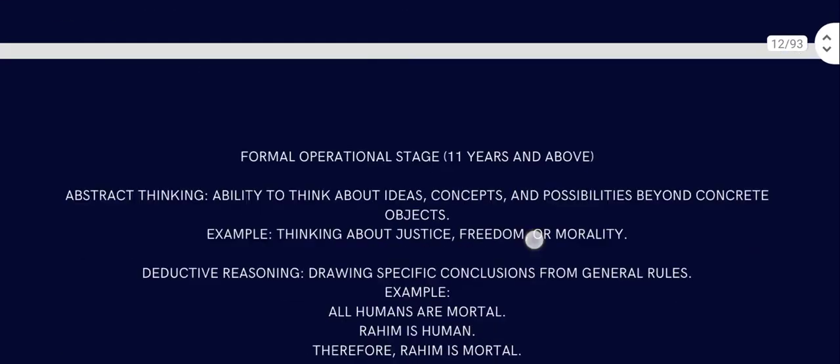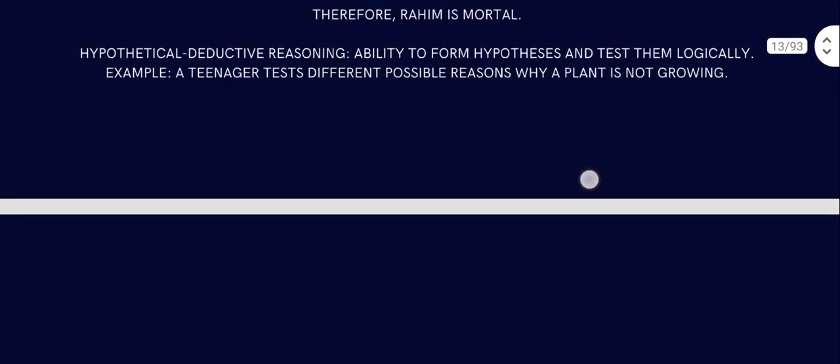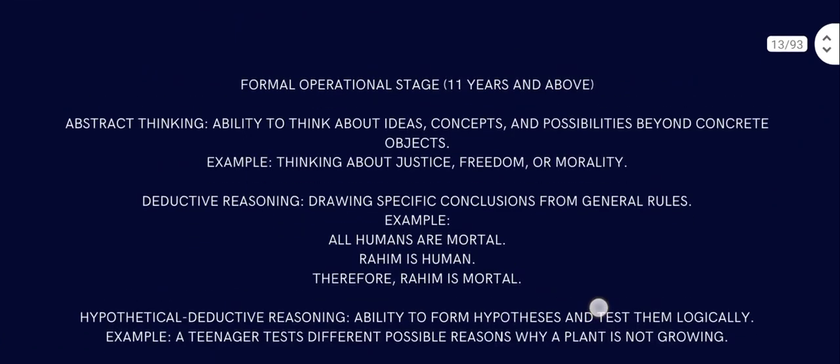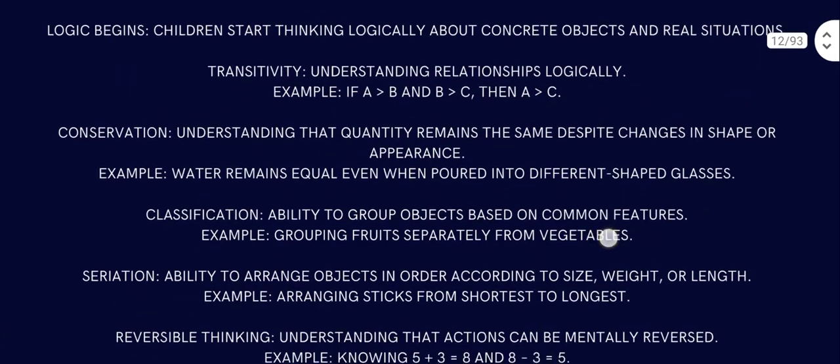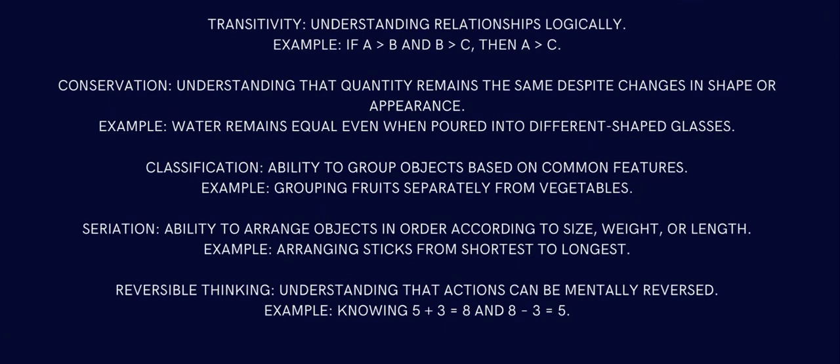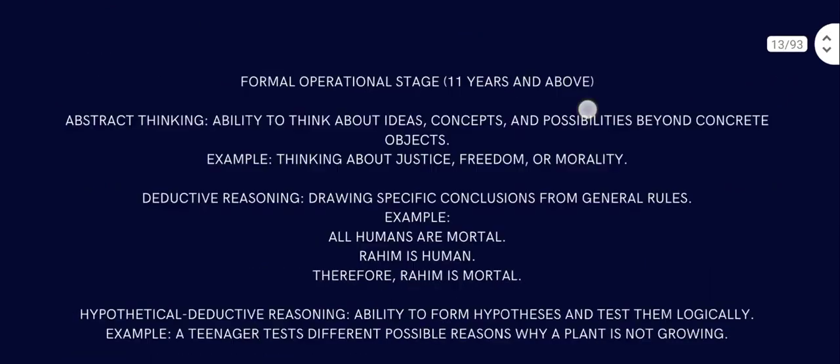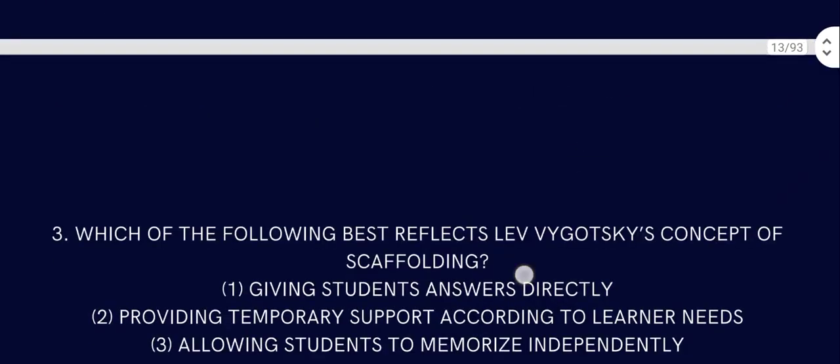The question is, in what stage is the kid who, for example, has the ability to arrange in order of size, shape, or length, or whatever. And that question can be more complicated. So the question would be which stage is that, and your answer should be what? Concrete operational stage. Anyway, let's move on to question number 3.